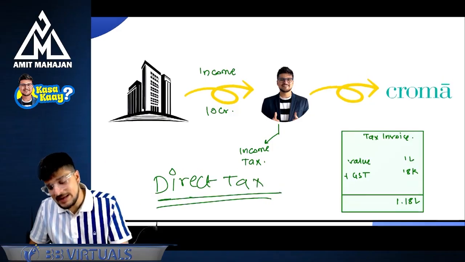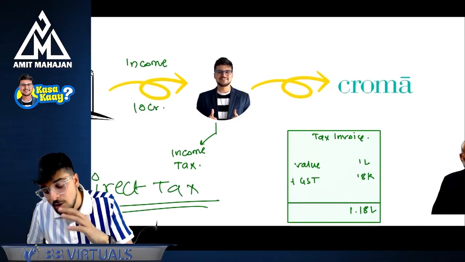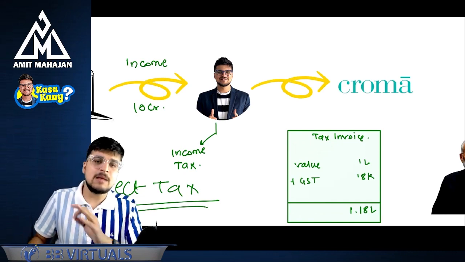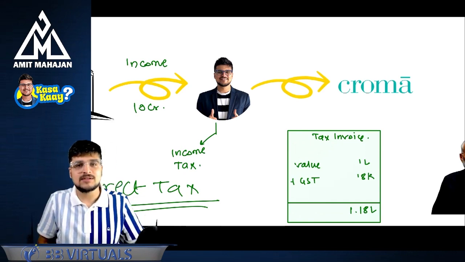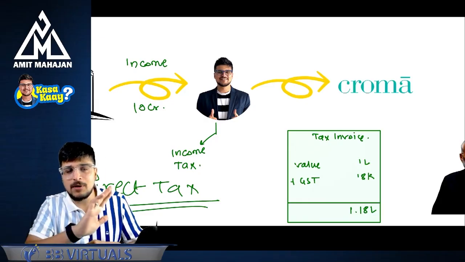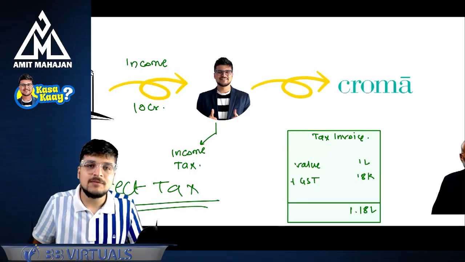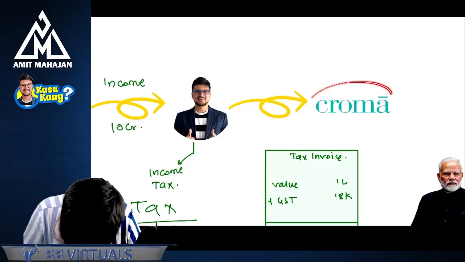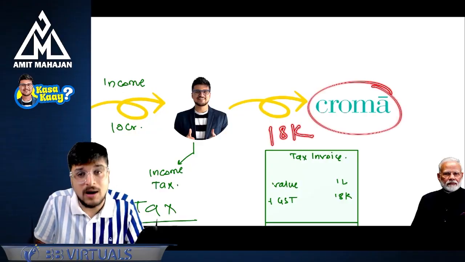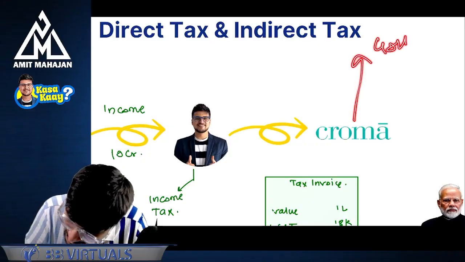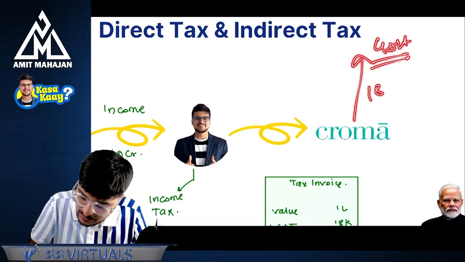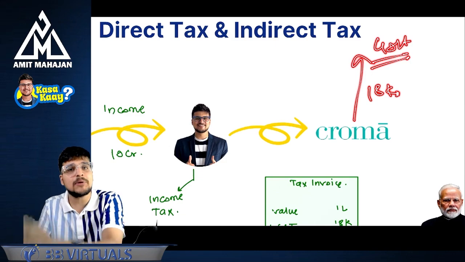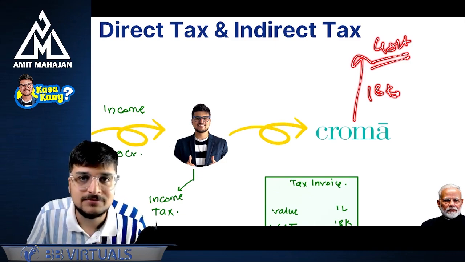But in case of GST, who is ultimately bearing the burden? Of course, Amit Mahajan is ultimately bearing the burden. But tell me one thing: am I going to the government and paying the GST? Absolutely not. I'm going to Chroma and giving 18,000 rupees to Chroma, where Chroma is going ultimately to the government and paying the GST of 18,000. But the 18,000 rupees is given to Chroma by Amit Mahajan only. So can I say ultimately the person who paid that GST is Amit Mahajan only?